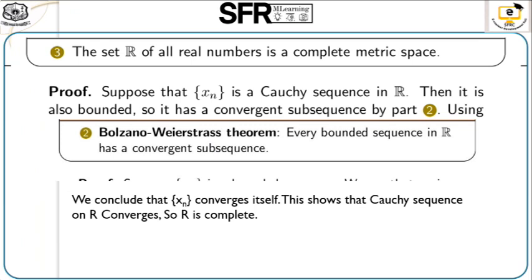Next we use a theorem: every bounded sequence in R has a convergent subsequence. So we conclude that the sequence x_n converges itself. So the Cauchy sequence in R converges, and R must be complete.